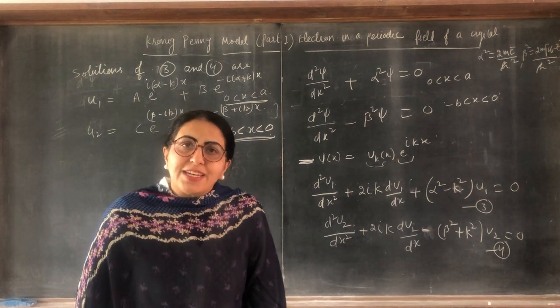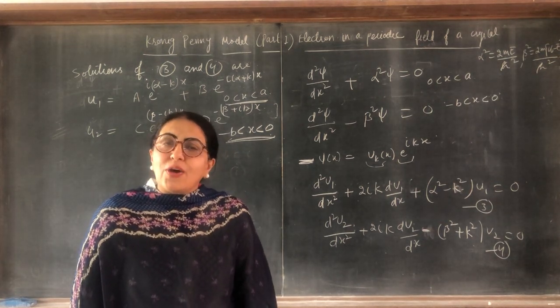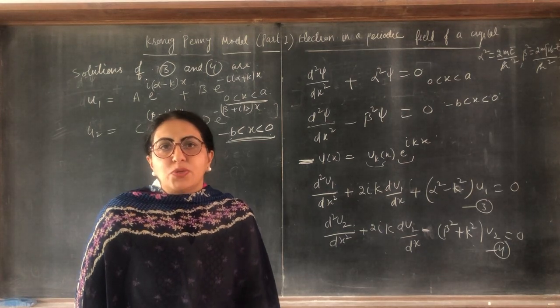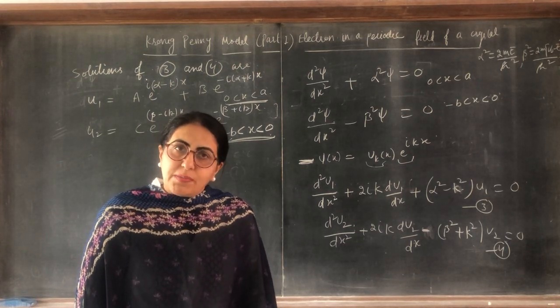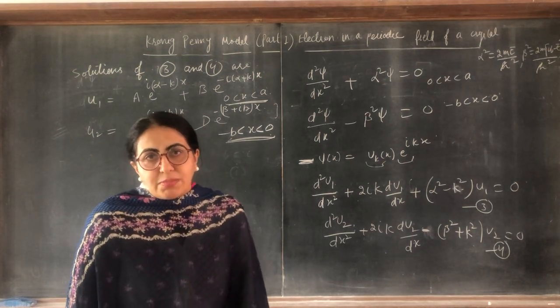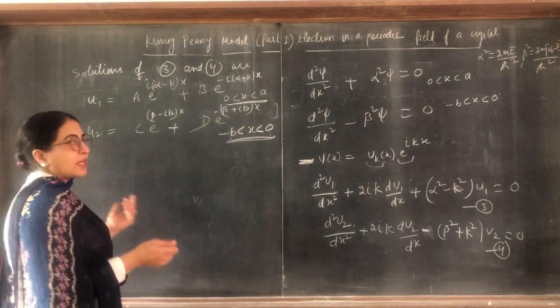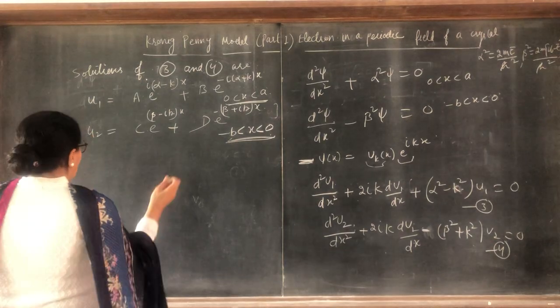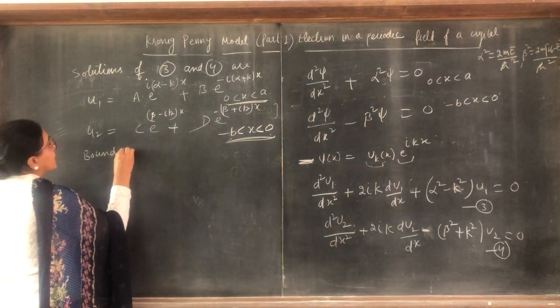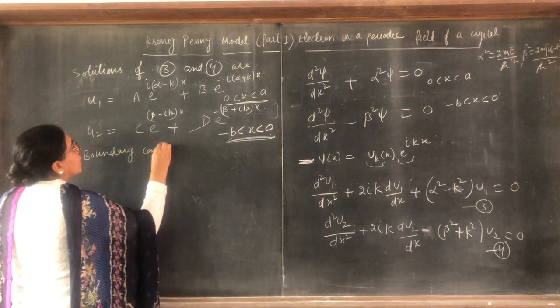Now we have to solve this, so we have to apply the boundary conditions. You know that u1 and u2 are continuous at the boundary, and their derivatives are also continuous at the boundaries. What are the boundary conditions? You all know it.